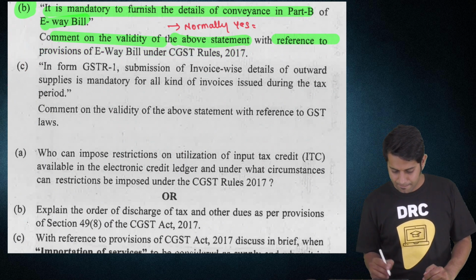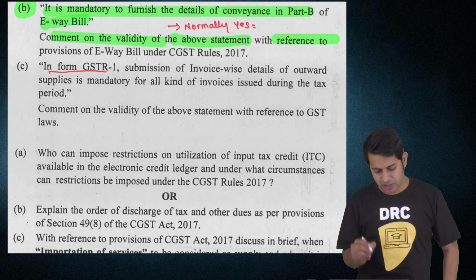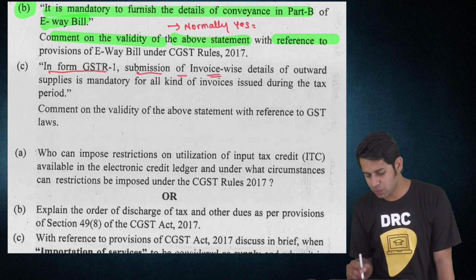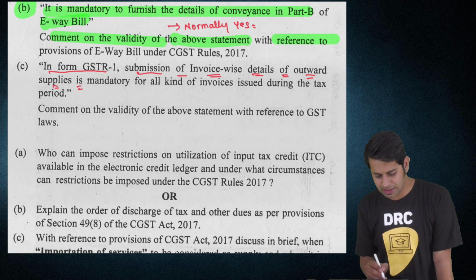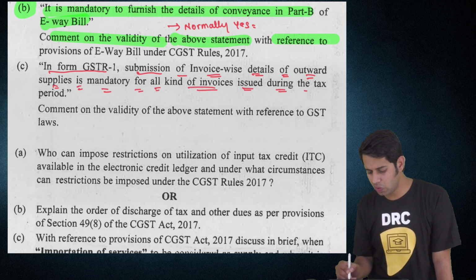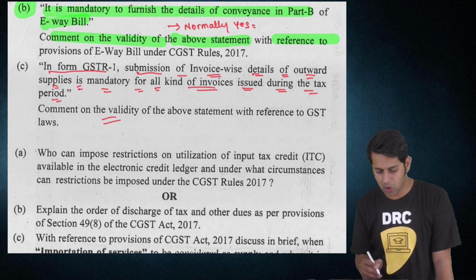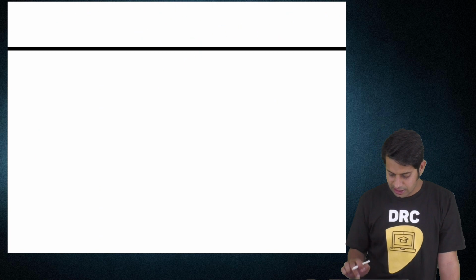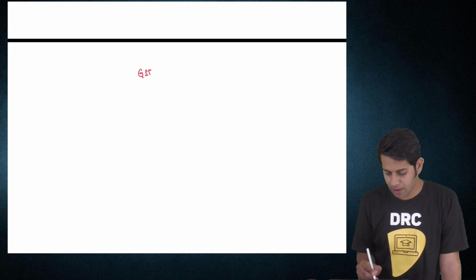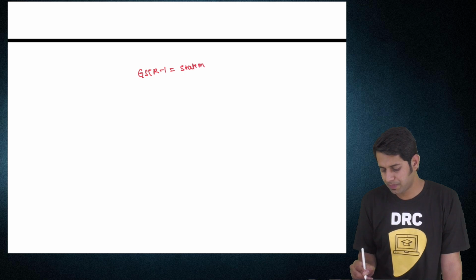Then, in form GSTR1, submission of invoice wise details of goods outward supplies is mandatory for all kinds of invoices issued during the tax period. Comment on the validity of the same. So GSTR1 is what, sir? GSTR1 is your statement of outward supply.